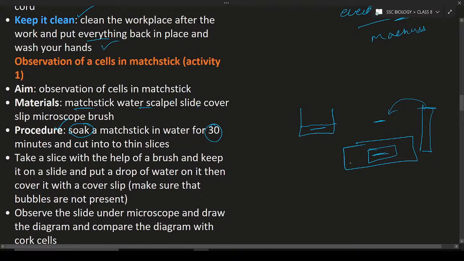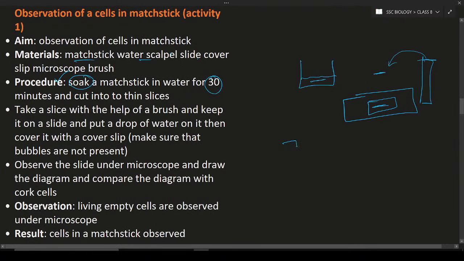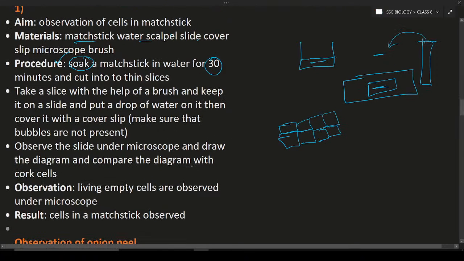Remember, those cells are dead, and those cells will look like empty spaces like this. Those cells will be in the form of empty spaces. Okay, so this will be your observation. So take a slice with the help of a brush and keep it on the slide, put a drop of water, then cover it with a cover slip and observe under the microscope.